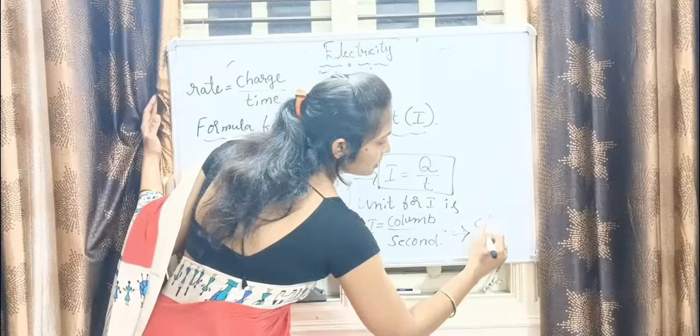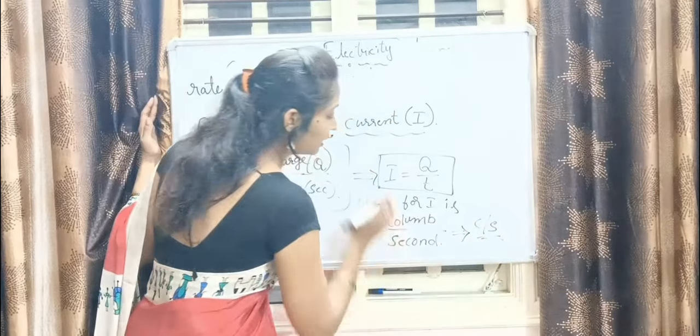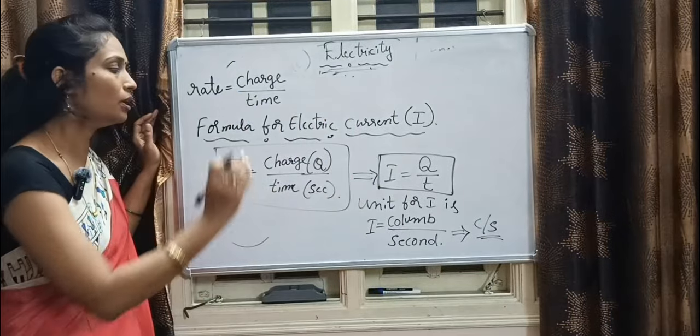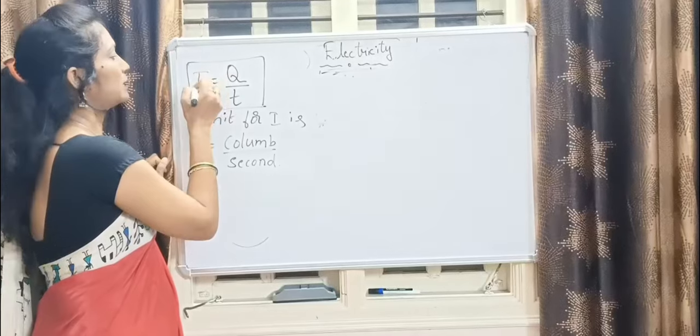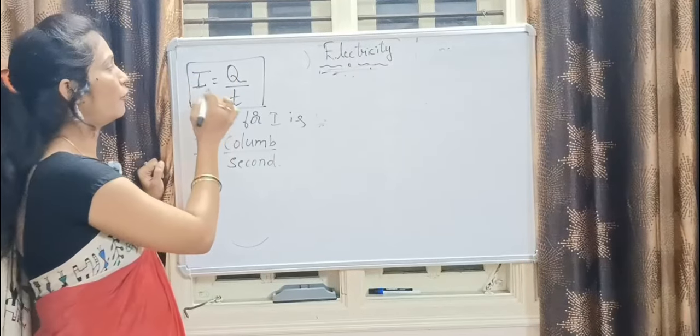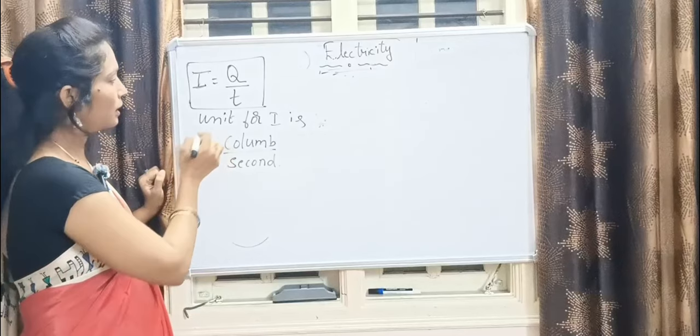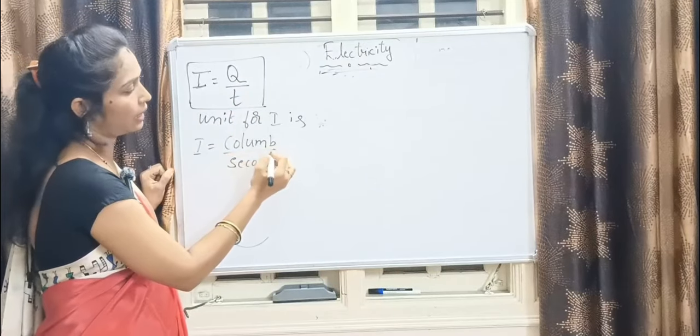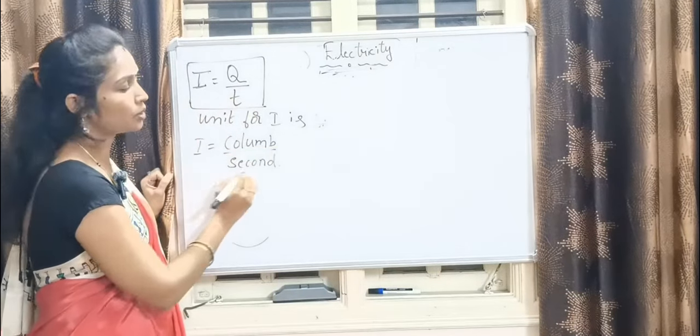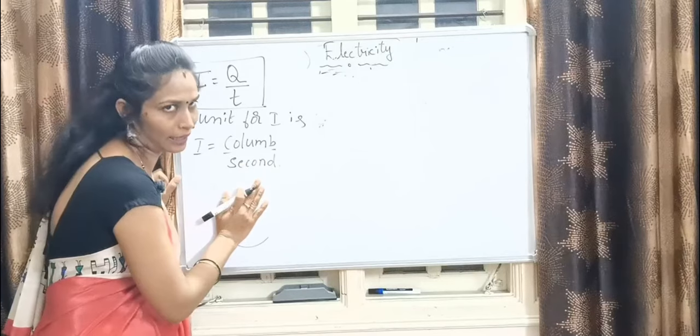Coulomb per second is the measure of electric current. It has one formula, that is charge divided by time. The charge is represented with the help of coulomb and time is represented with the help of second.